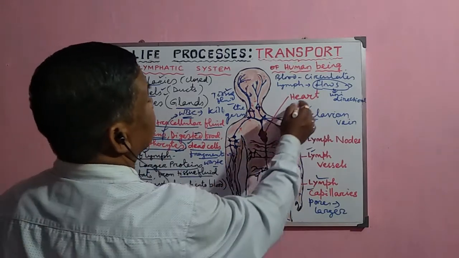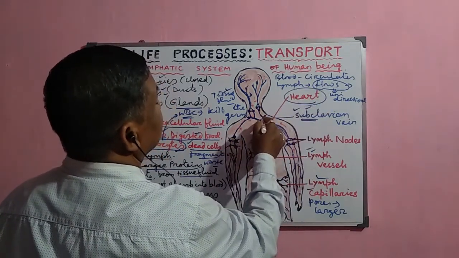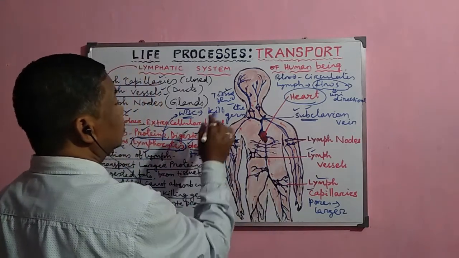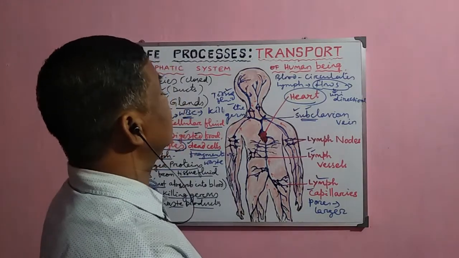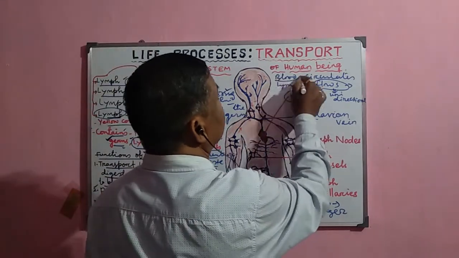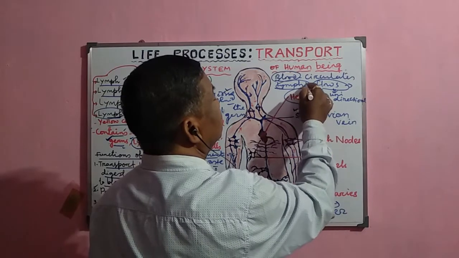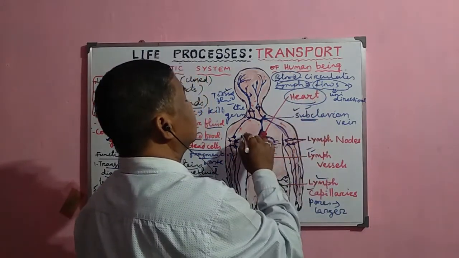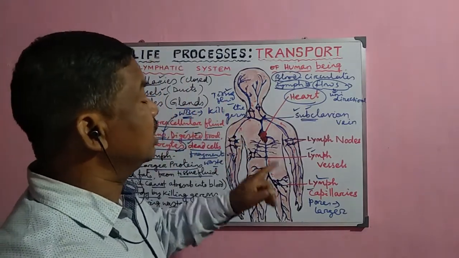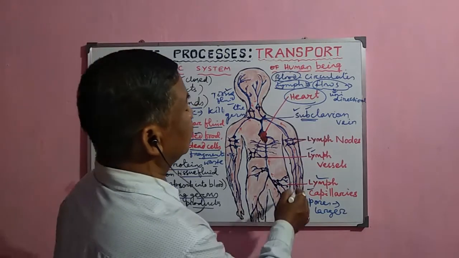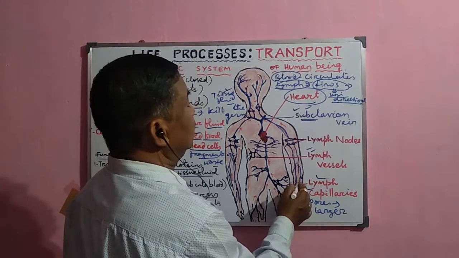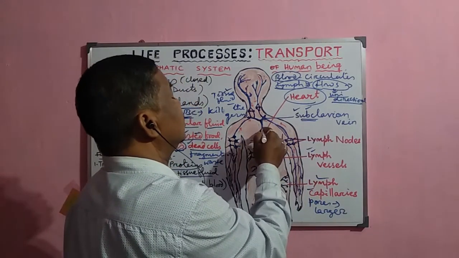Now finally they enter into the blood circulation and pass to the heart, and from the heart they are circulated throughout the body. But the circulation of the blood and the circulation of the lymph is different, as I have already discussed. The blood circulates throughout the body and returns back to the heart again, but the lymph never returns back to where it came from. So the flow of the lymph is unidirectional in nature, only from the different tissue fluid to the subclavian vein and to the bloodstream.